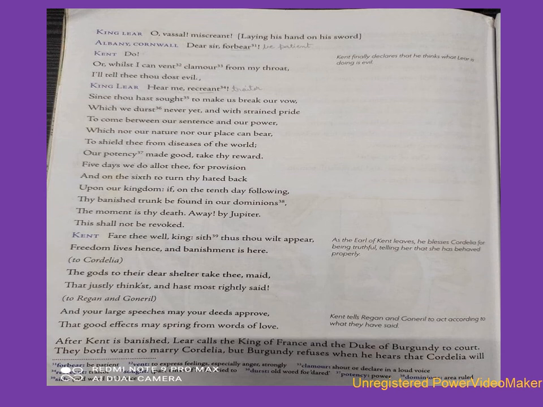So he's saying, I cannot tolerate this either as a ruler or as a person. This is your punishment. I am giving you five days to gather what you need to survive. Then on the sixth day you will leave this kingdom that hates you. So the people of this kingdom don't love you because you are going against the decision of your king.